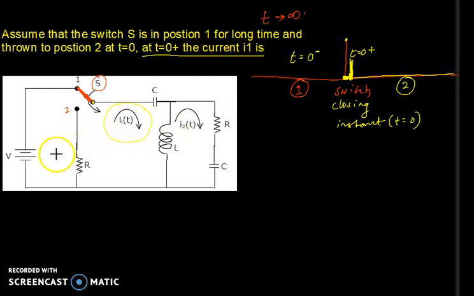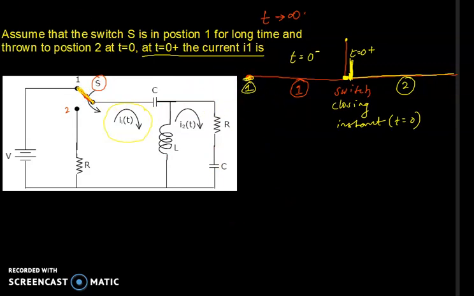For this question, we have to study the state of this circuit before the switch is thrown to position number 2. Let us imagine that the switch is connected to position 1. At steady state, the switch is connected to position 1 until t equal to 0, when the switch is changed.